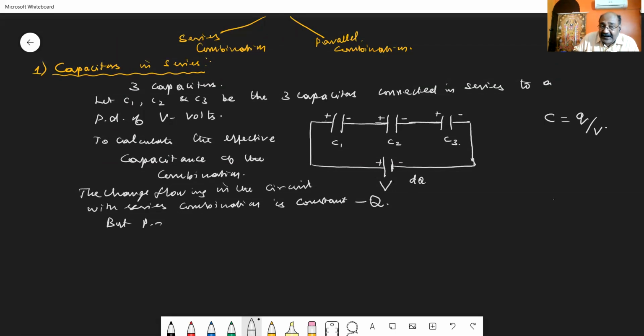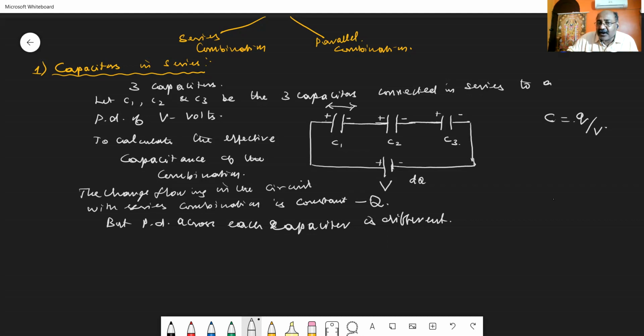But potential difference across each capacitor is different. Why is the potential difference across each capacitor different? Because they are of different value. See, C is equal to Q by V. C is C1, C2, C3. Q is constant. If C has to vary, then potential should vary.